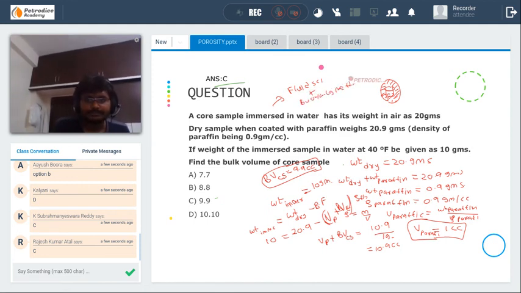Has everybody understood this question? Note down this procedure also. See, what I have done is I didn't remember the formula. I went through the process, so it is easy for me to solve the questions.